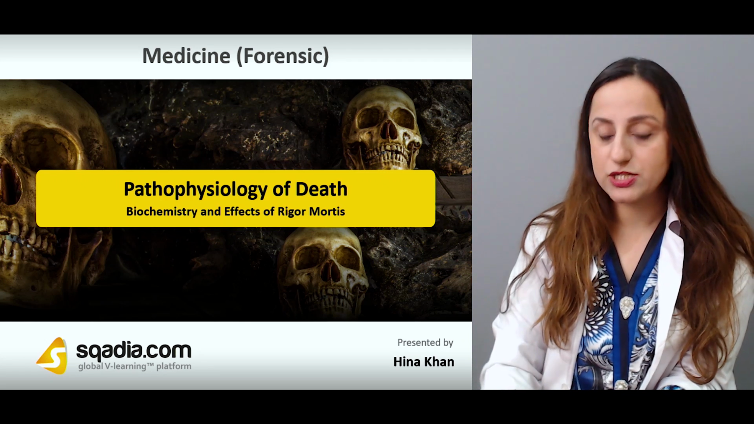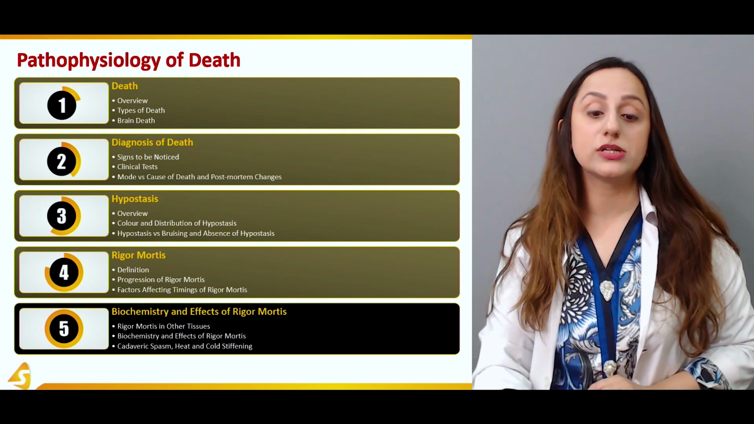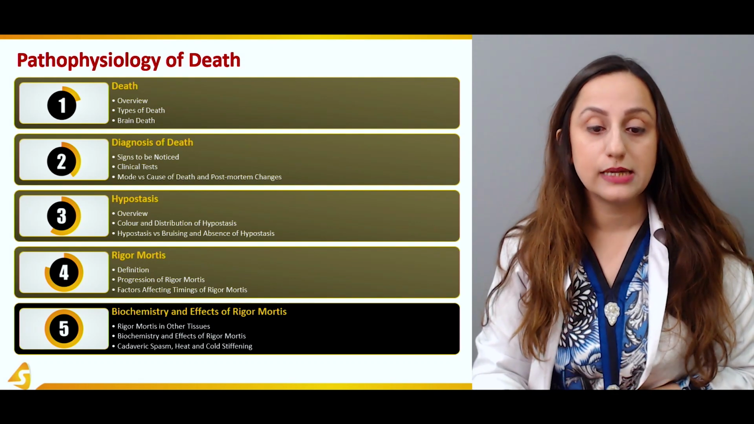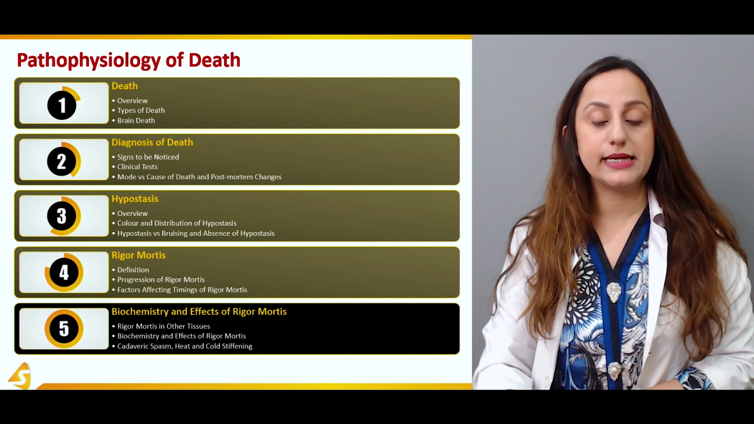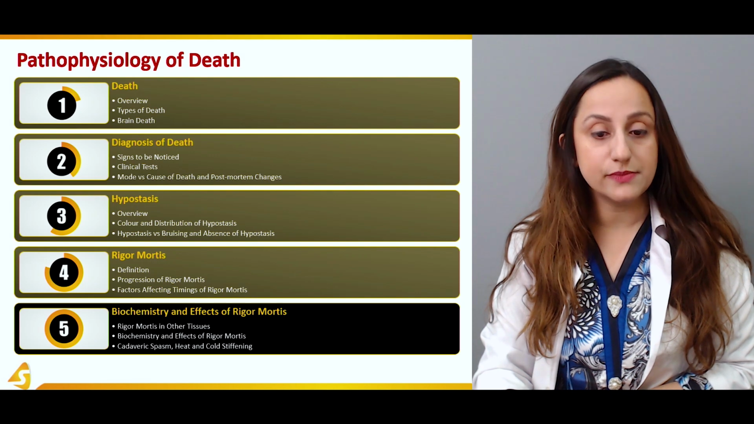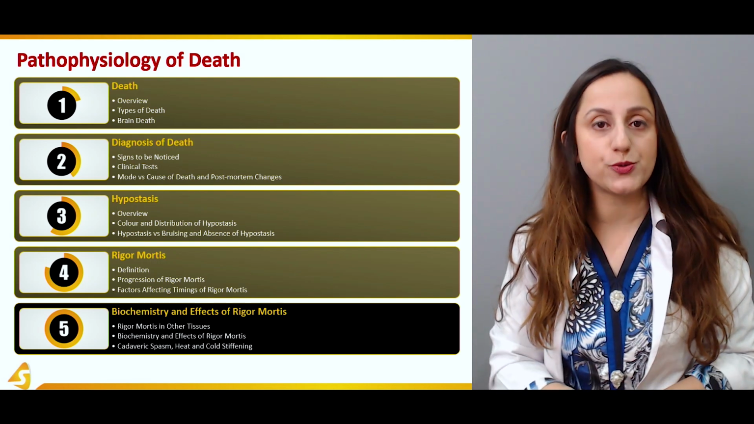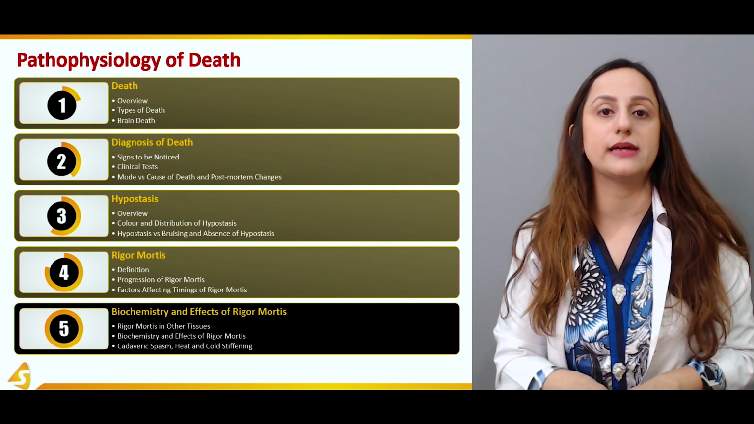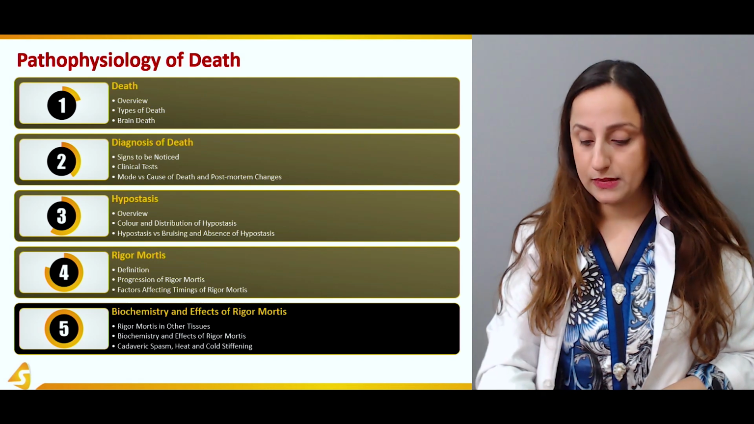So what are the effects of this rigor mortis on the body? We'll be discussing that in detail. Rigor mortis in other tissues, how does it occur? The biochemistry and the effects of rigor mortis are very important. And then we'll be coming on to the cadaveric spasm, the heat, and the cold stiffening. All of these last three phenomena can be confused with the normal rigor mortis that occurs in the human body, and so we have to differentiate them.